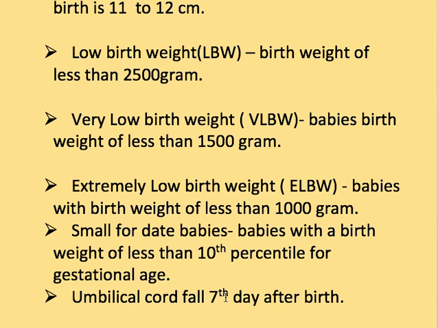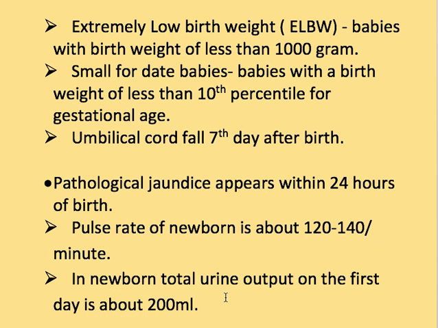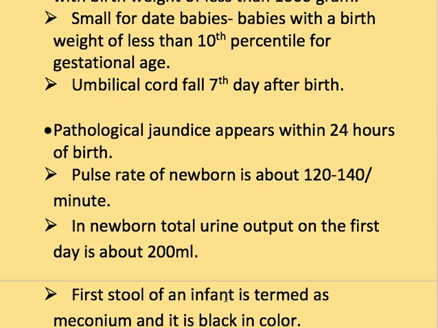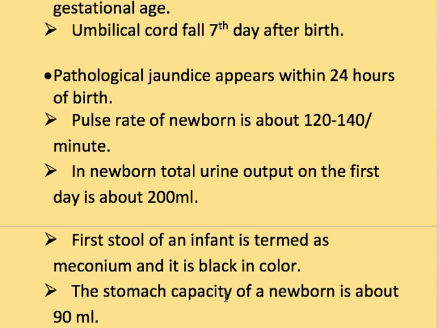Umbilical cord falls on the 7th day after birth. Next one is pathological jaundice appears within 24 hours of birth. Pulse rate of a newborn is about 120 to 140 beats per minute. Next one is in a newborn, total urine output on the first day is about 200 ml. The first stool of an infant is termed meconium and it is black in color.